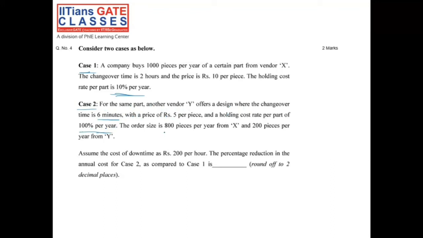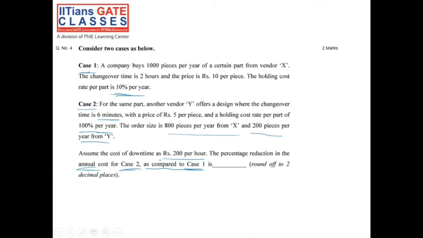The order size is 800 pieces per year from X and 200 pieces per year from Y. Assume the cost of downtime as rupees 2000 per hour. The percentage reduction in the annual cost for case 2 as compared to case 1.